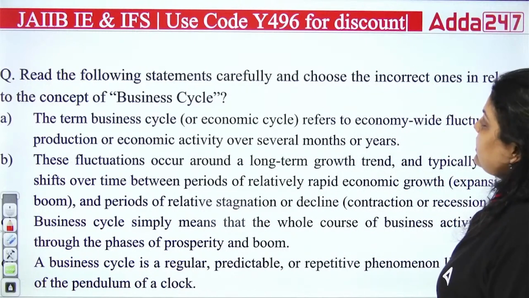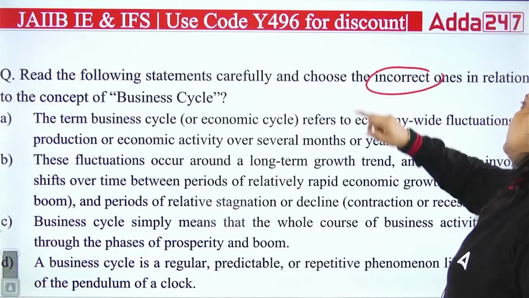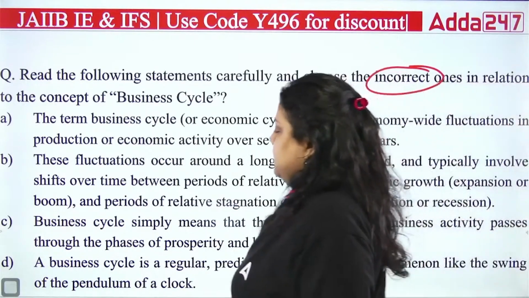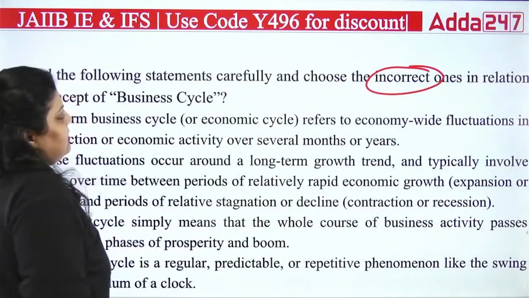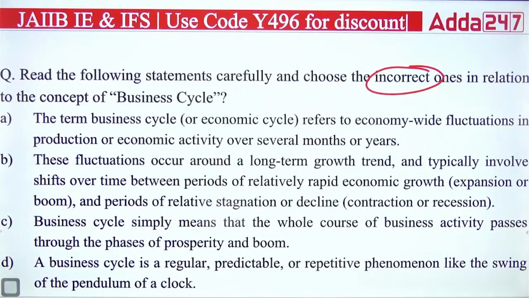Now read the following statements carefully. Choose the incorrect one in relation to the business cycle. First says the term business cycle or economic cycle refers to economy-wide fluctuations in production or economic activity over several months or years. Second says these fluctuations occur around a long-term growth trend and typically involve shifts over time between periods of relatively rapid economic growth and periods of relative stagnation or decline.